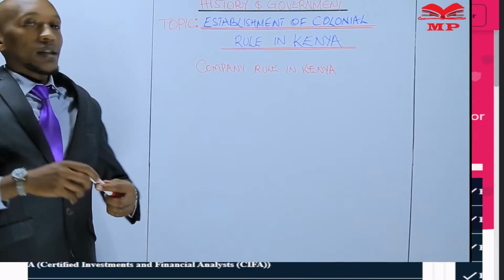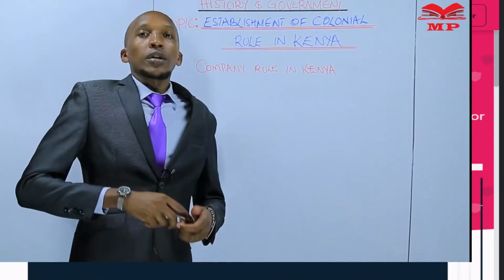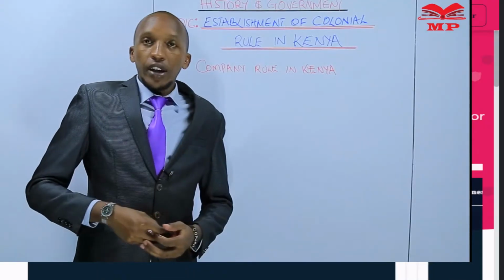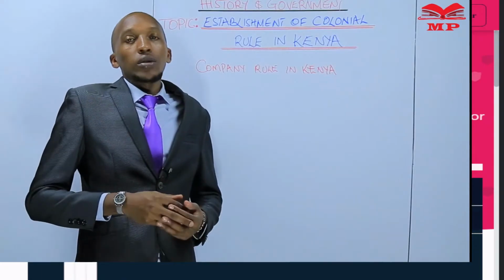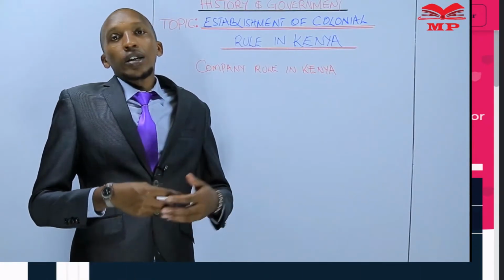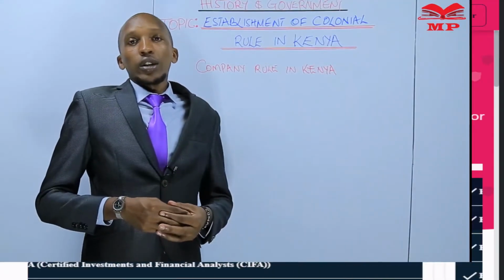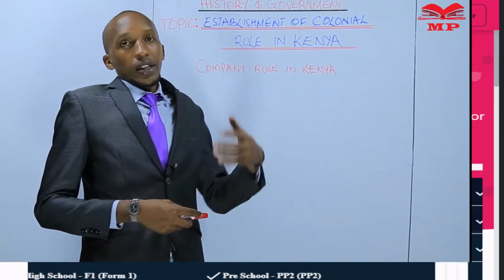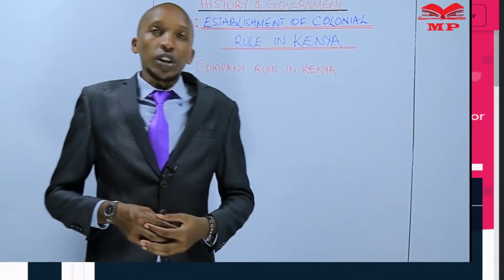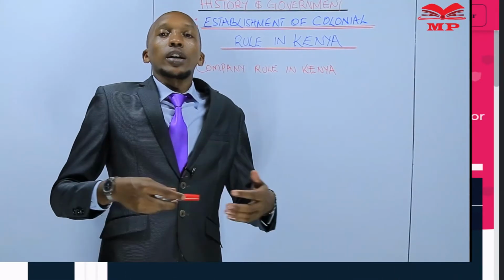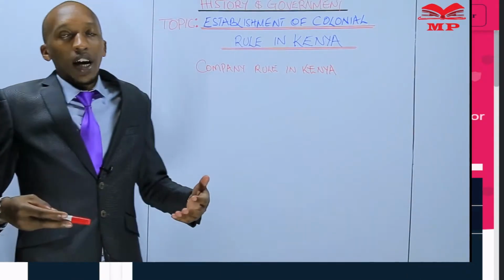That is how, after the partitioning of Africa, which we learned in our previous lesson of East Africa, Britain got her territory, which she declared to be the British East African Protectorate, which she decided to administer.